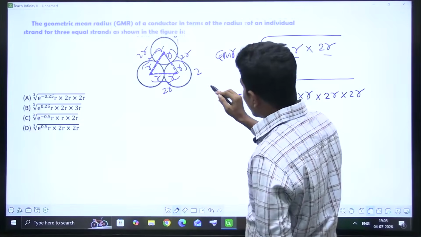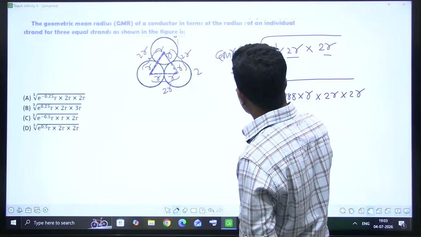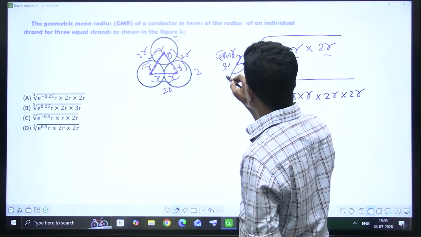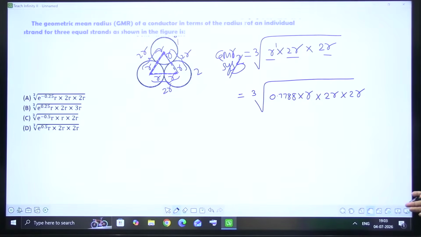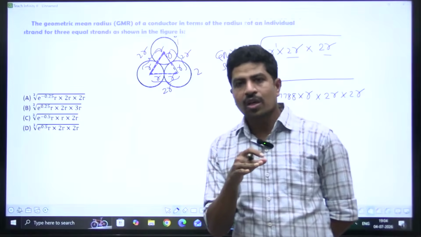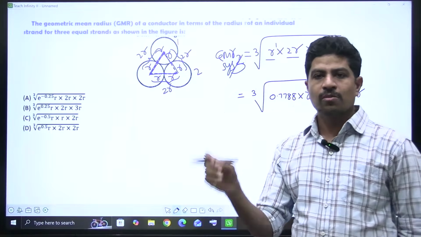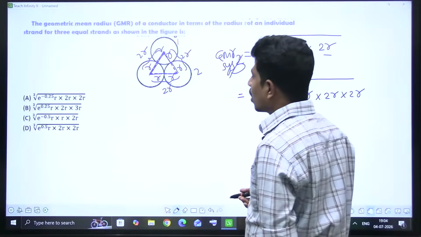Now, if you see, GMR of 2 we will also get the same, and GMR of 3 also the same. GMR of the system also will be the same. Why? We have three conductors arranged again in the form of an equilateral triangle. The distance from one center to another is exactly the same, 2r. Therefore, 1 you find, 2 you find, 3 you find, and the cube root of GMR1 into GMR2 into GMR3 will remain the same, right?